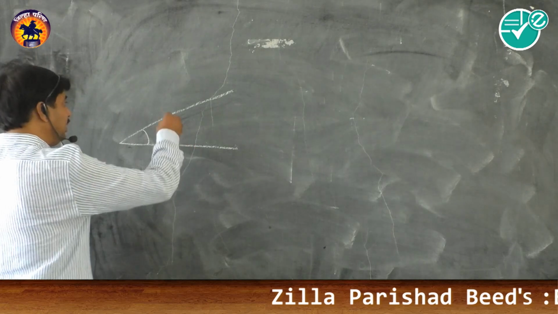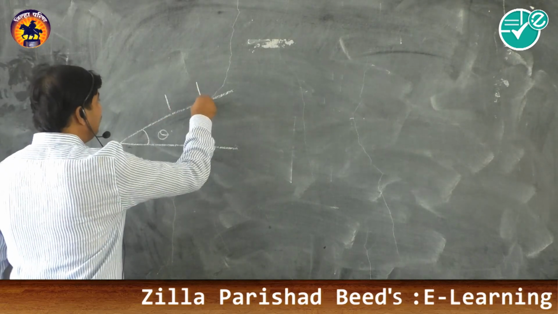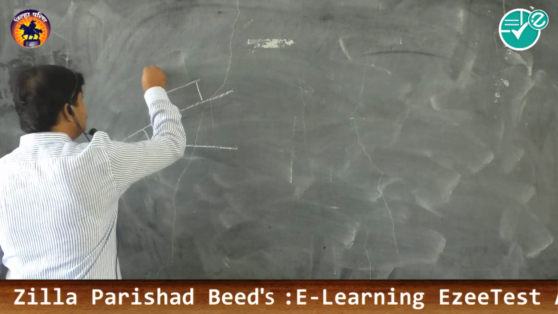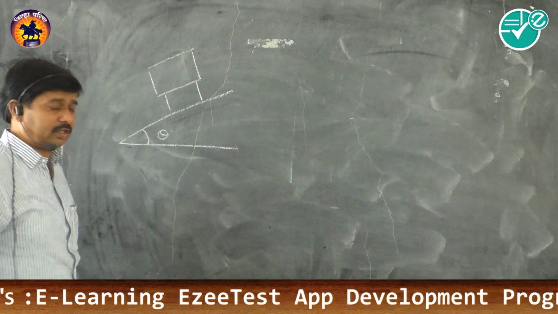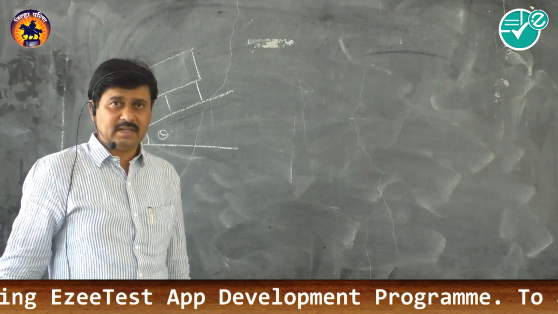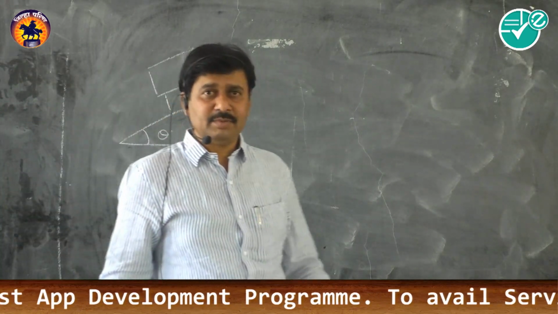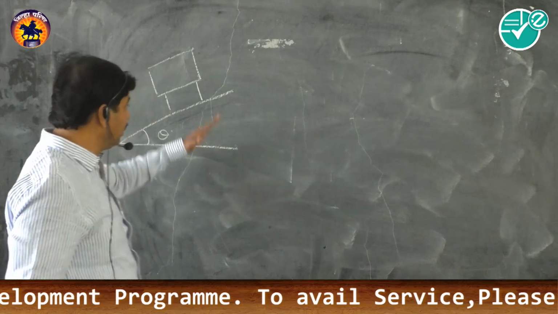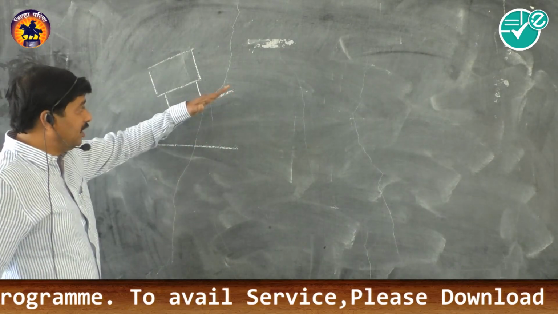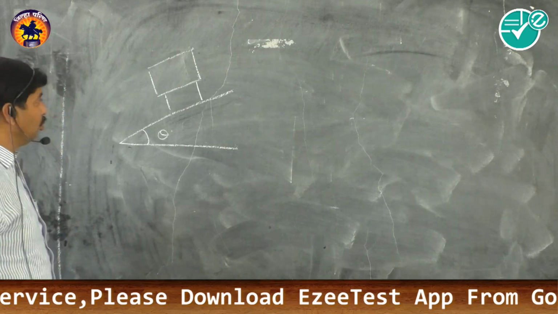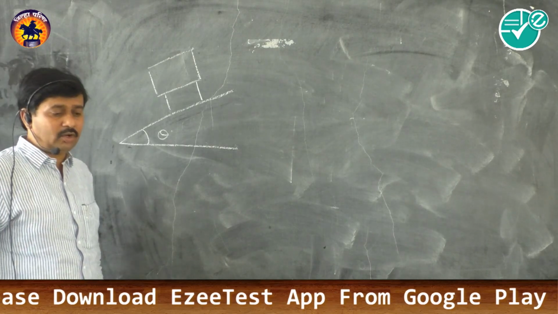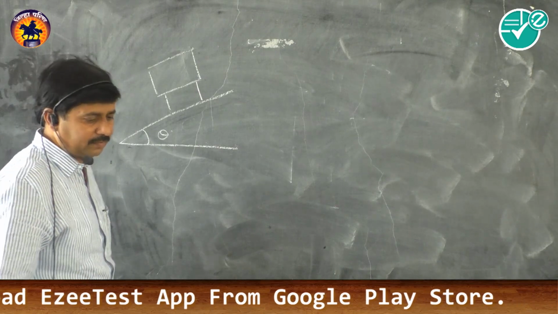So what is happening actually? Whenever a vehicle is crossing such a banked road, it is not a horizontal road surface. The surface has been constructed in such a way that the outer edge is elevated over the inner edge through a certain angle. So we will see the different forces that are acting on the vehicle when it is passing such a curve.